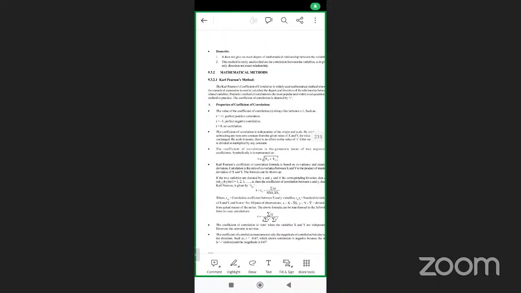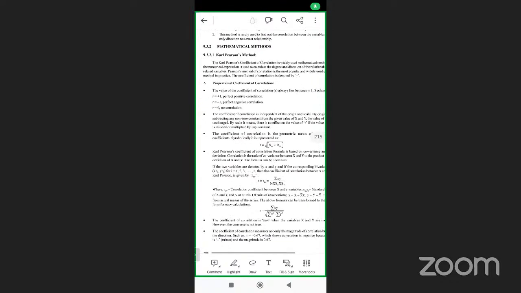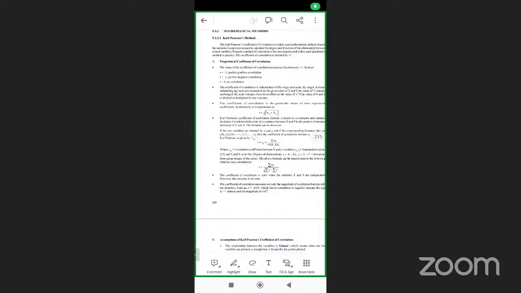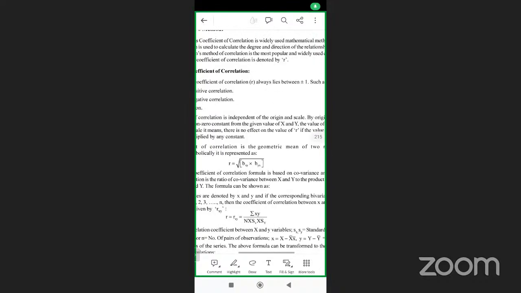Now, Karl Pearson. There is a formula. From here onwards, I need not explain much about these things. You need to memorize the formula. There is no other choice, because the man called Pearson created this formula. You need to take the values and substitute them in that formula. That's it. If it were chalk and board, I would write the formula on the board and draw and explain. Okay, now this is the formula for Karl Pearson.